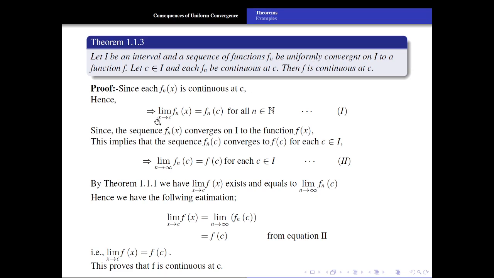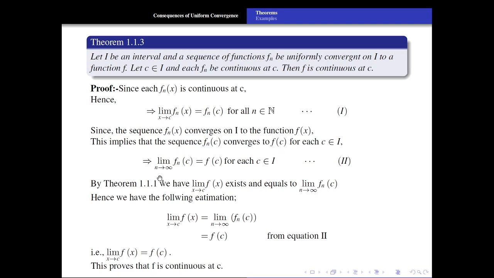How will we prove it? We are given that fn of x is continuous at c. That is, the limiting value of fn of x at c is equal to the direct value fn of c for all n. Since the sequence fn of x converges on I to a function f of x, it also converges for x equal to c. So fn of c converges to f of c for each c belonging to I.